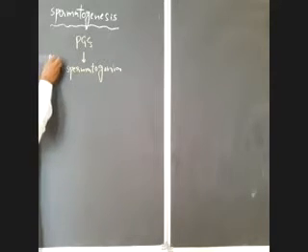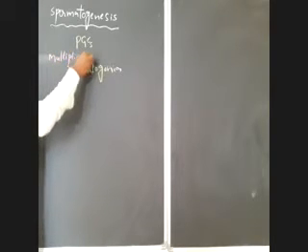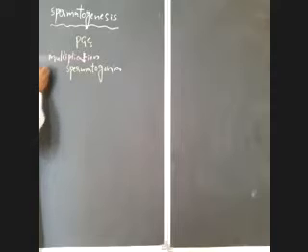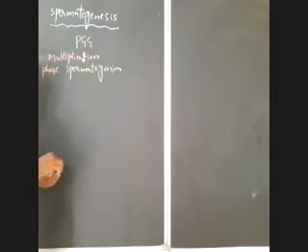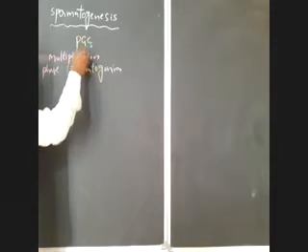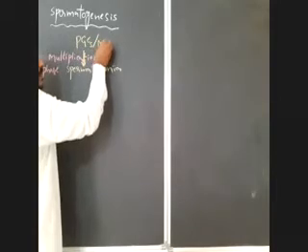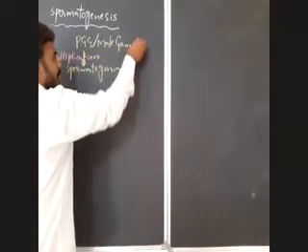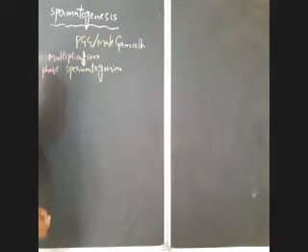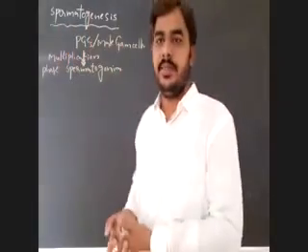In the multiplication phase, what will happen? The primordial germ cells are male germ cells. You all know that the seminiferous tubules are internally lined by germinal epithelium.